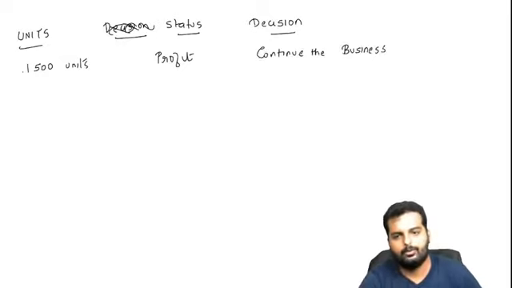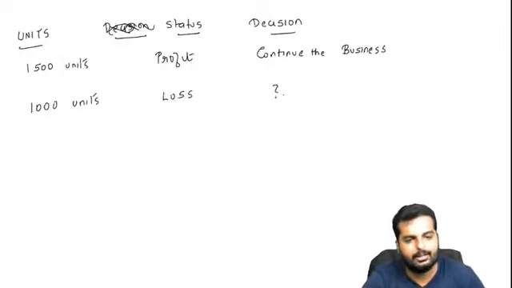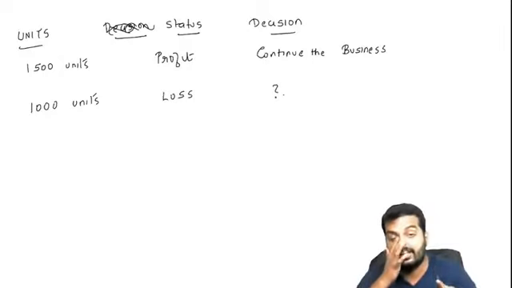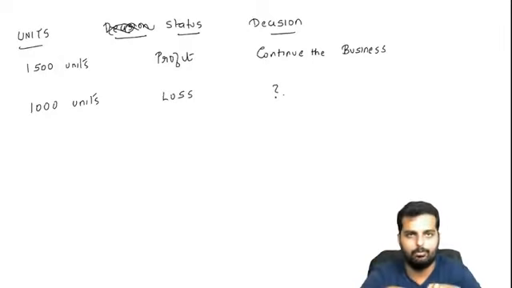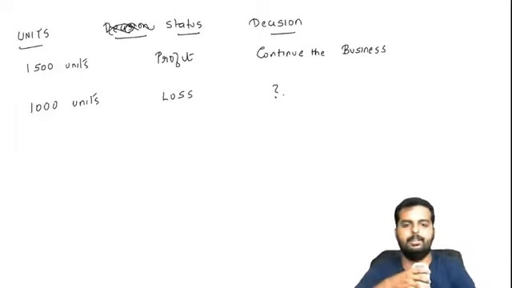Okay. My question number 2 to you is, if I am selling only 1000 units, now am I making a profit or a loss? I am making a loss. Okay. Tell me, should I continue the business or should I shut down the business? Write down till here, think and tell me what should I do at this point. Please write it down.